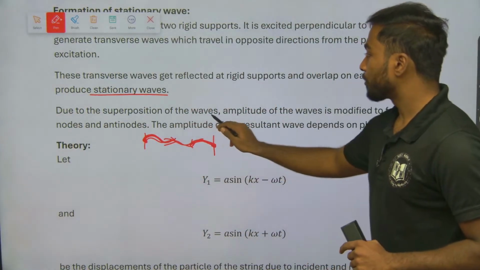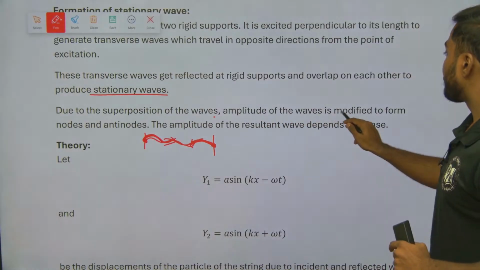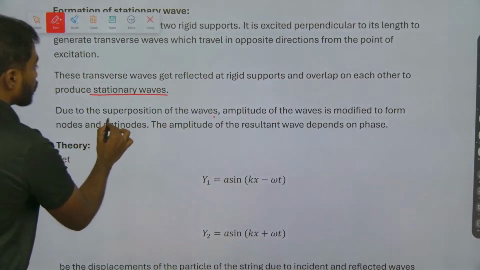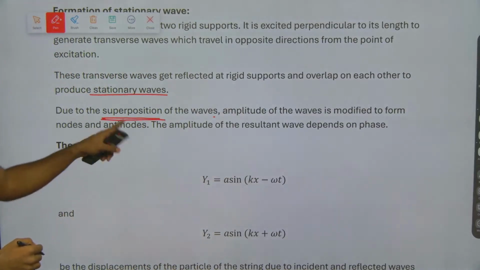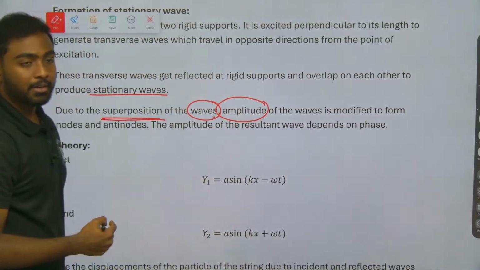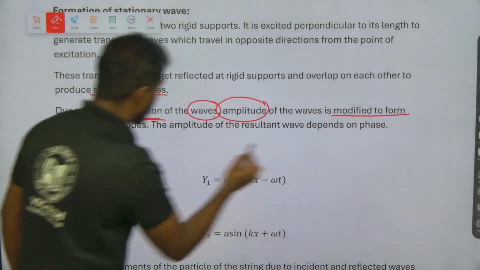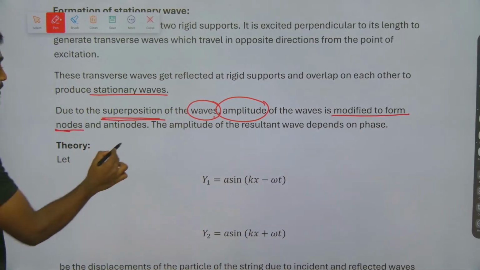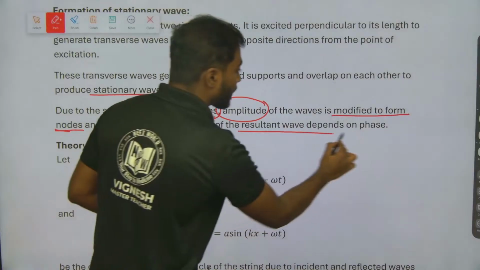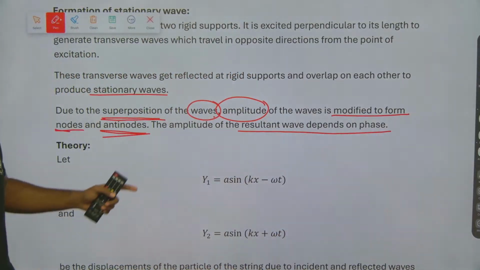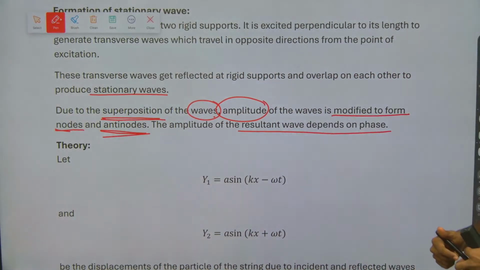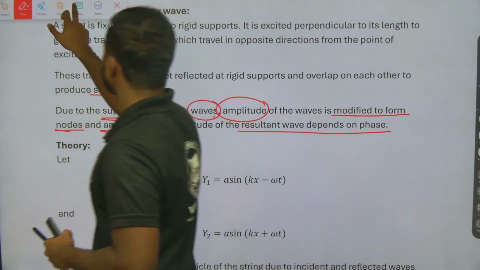Due to the superposition of waves, the amplitude of the wave is modified to form nodes and antinodes. The amplitude of the resultant wave depends on the phase. So this is the third point which we need to note down. Yes, you can take a note of this.